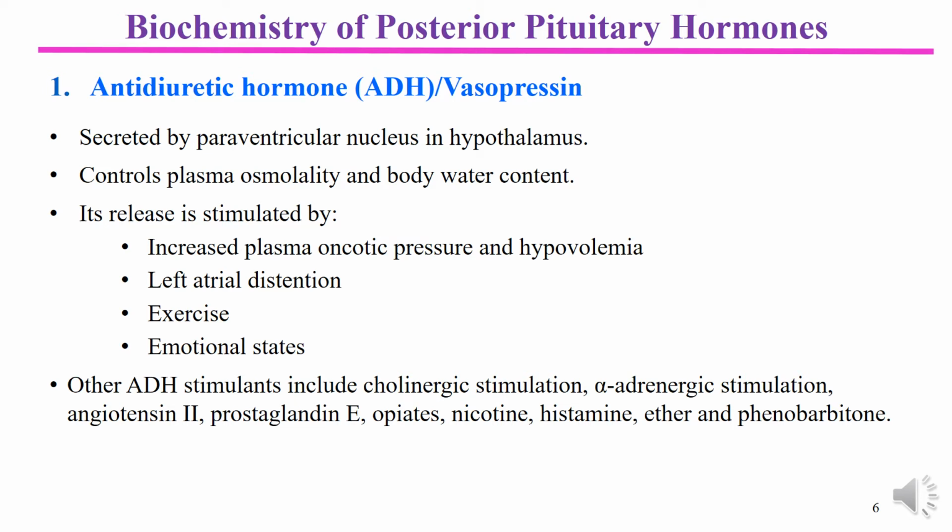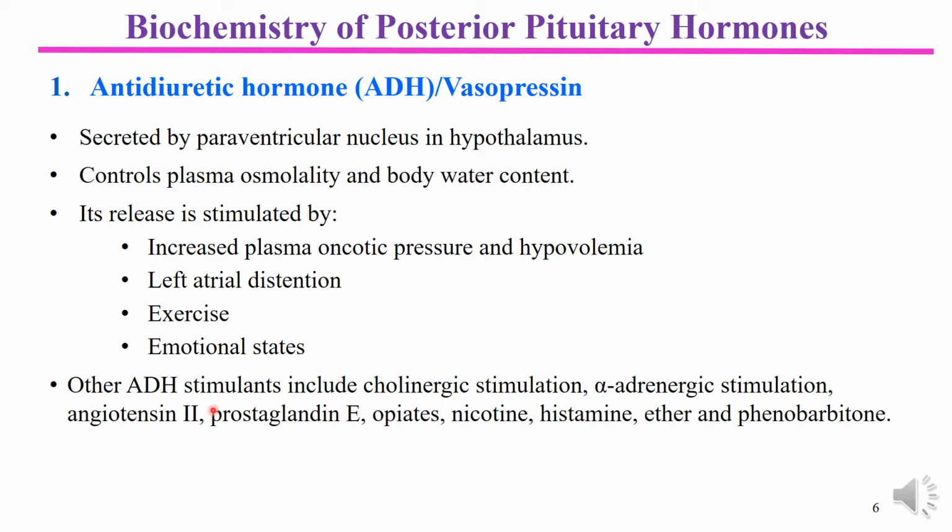Similarly, left atrial distension, exercise, physical activity, and emotional states of anxiety are all stimulatory effects that cause release of antidiuretic hormone.